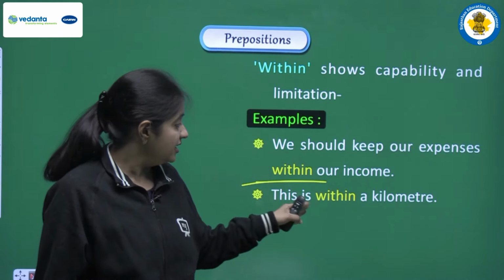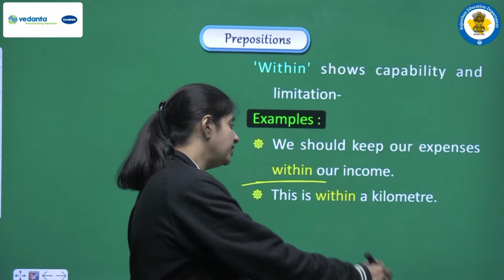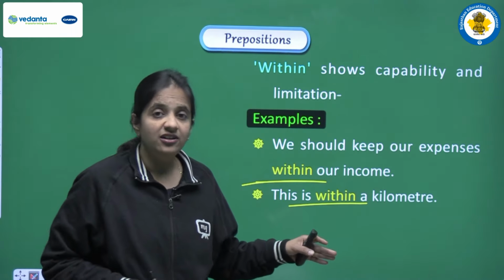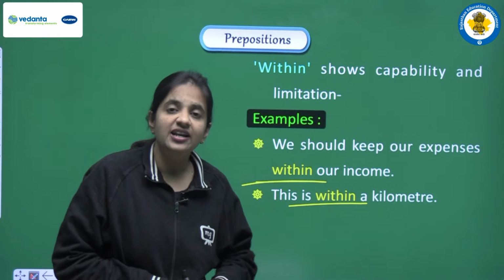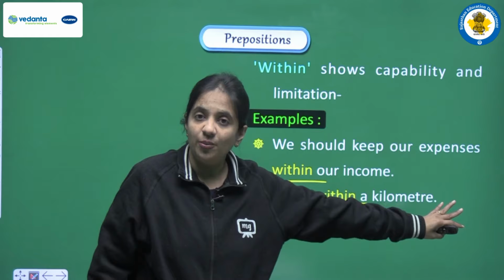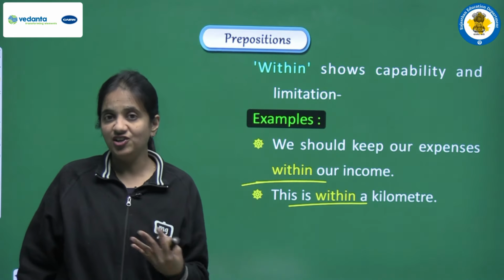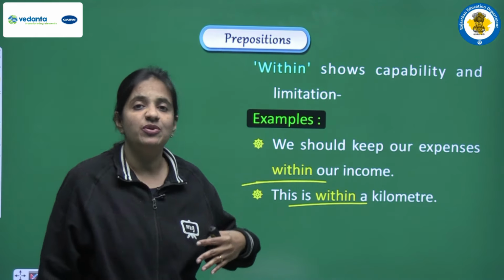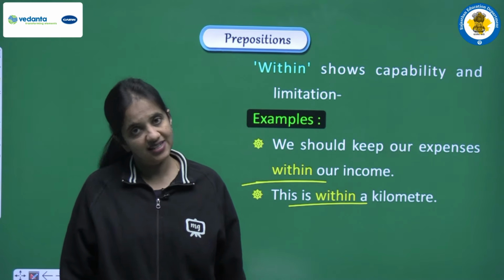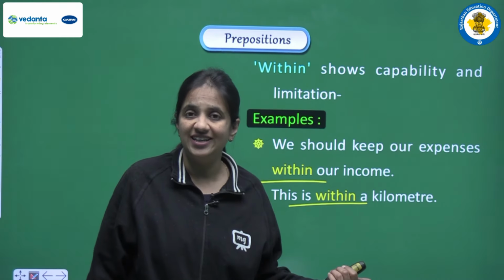Second one is this is within a kilometer. So here we are talking about something, and we are saying that it is within the area of 1 kilometer. So to show the limitations, or we can say to show the capability, we can use this preposition, that is within. This is another important use of within.